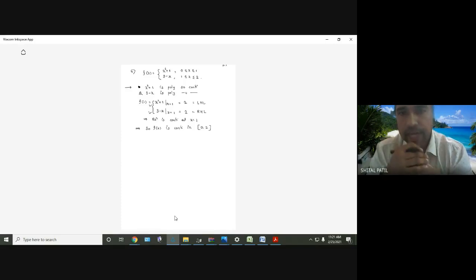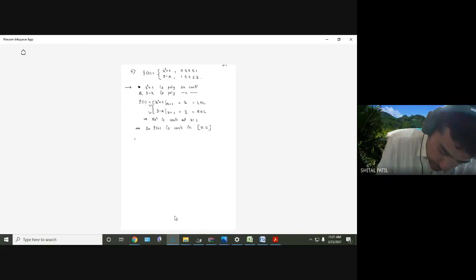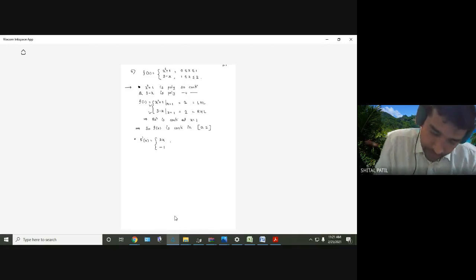So the actual method of finding the derivative is different, but let me find it directly, and we'll check it. Okay, so now f dash of x equal to derivative of x square plus 2x, derivative of 3 minus x minus 1.